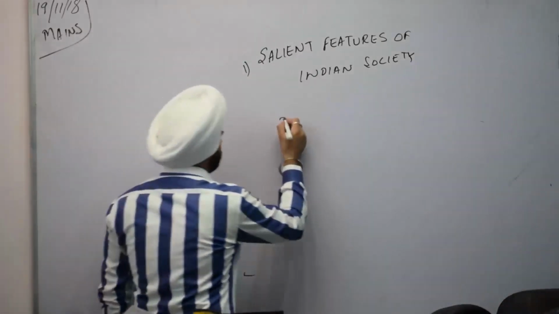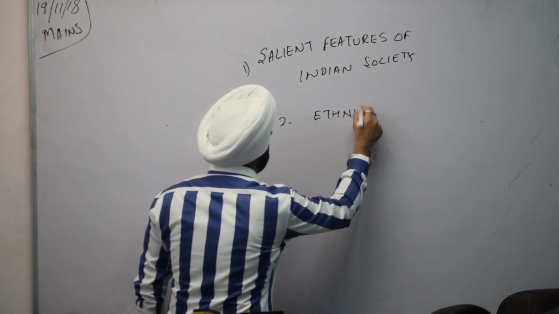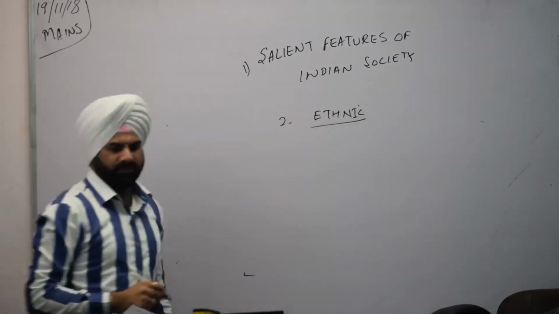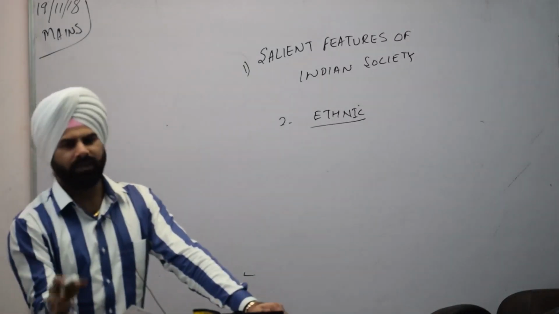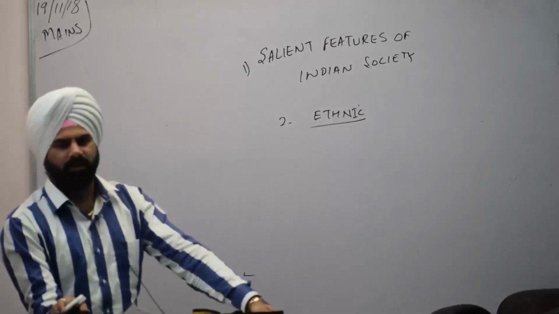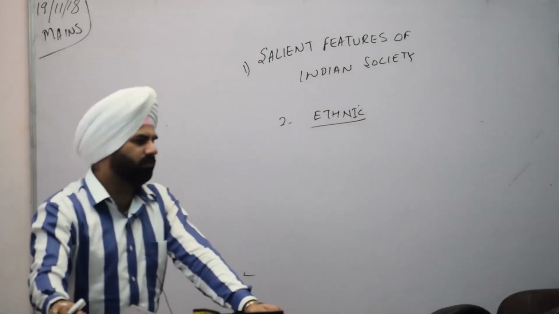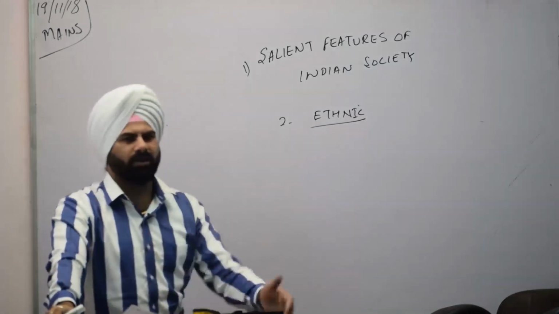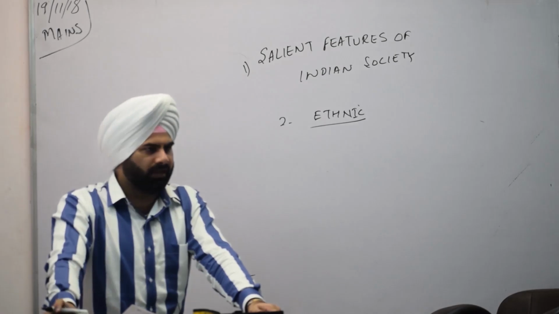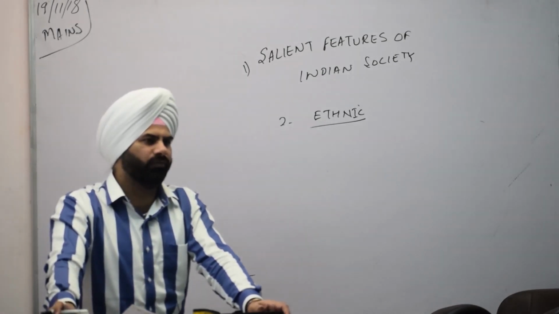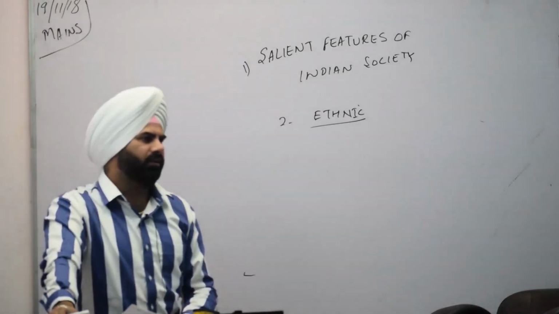We are an ethnic society. What is ethnic? Different cultures. Different cultures are prevailing. What by ethnic societies? There are diverse ways in which people live their life.